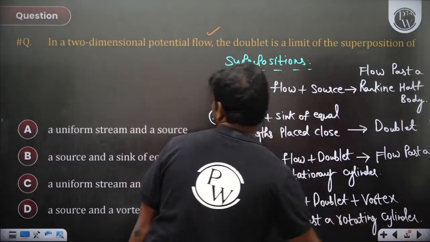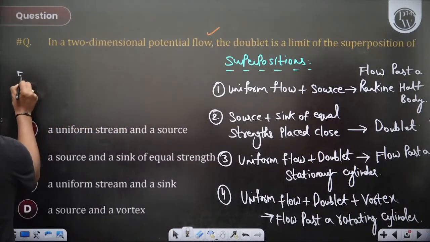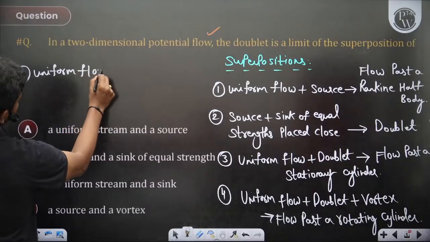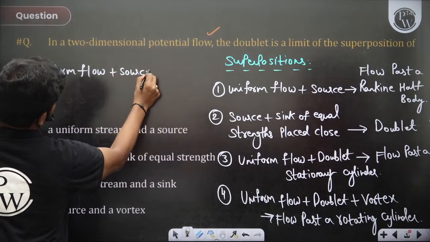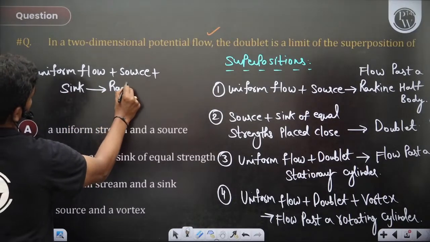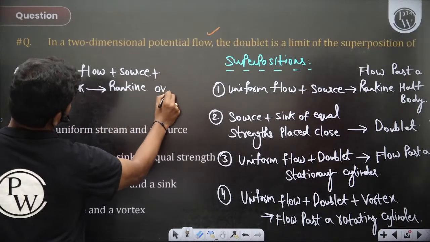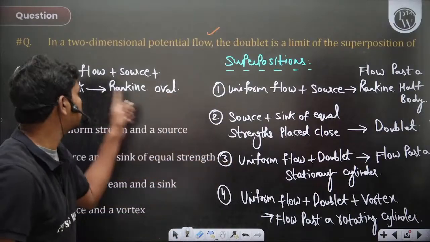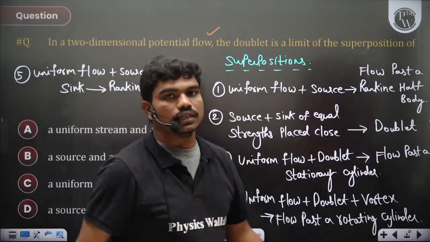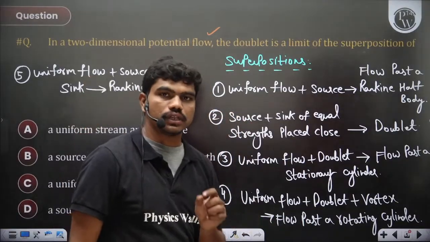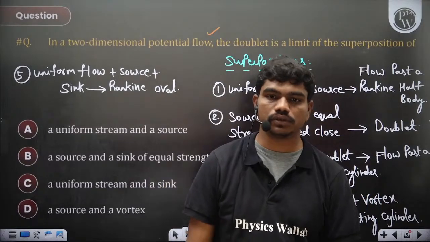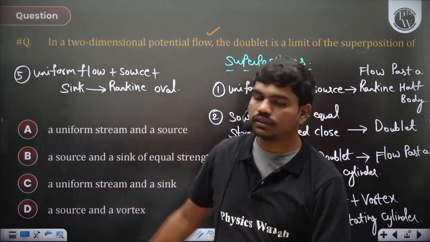Okay, so there is also one more thing which is called a Rankine oval. Maybe you can see, uniform flow plus source plus sink. So this gives you a Rankine oval. Okay, so this is the superposition. You may ask me what is the difference between this and this. In a doublet, the source and sink should be of equal strength and they are placed close to each other. Here in case of a Rankine oval, even though the source and sink may be of the same strength, you will put them a bit far. It's not very close. So in such case, you will see that it will form a Rankine oval.